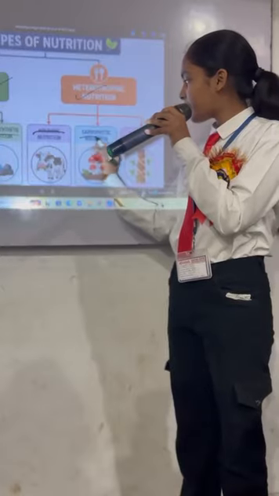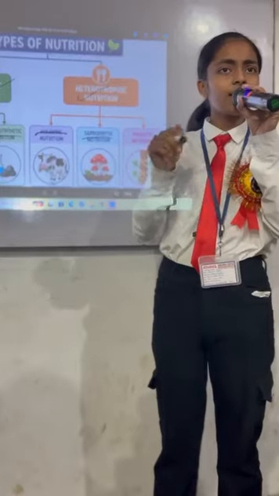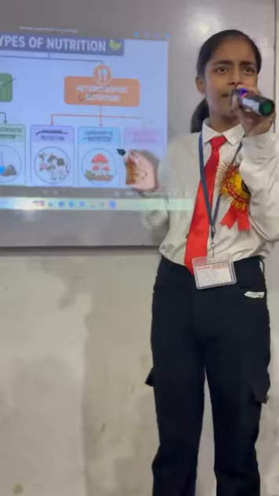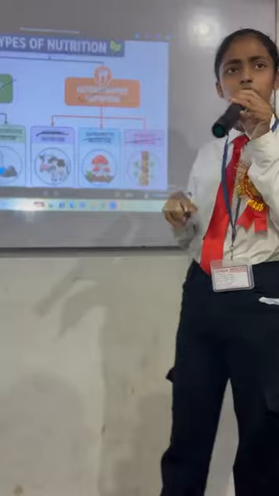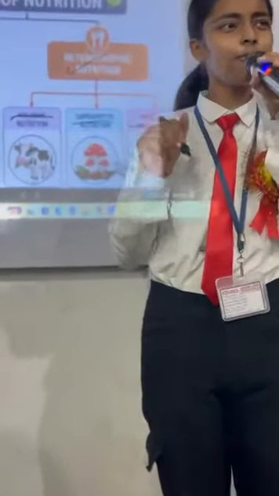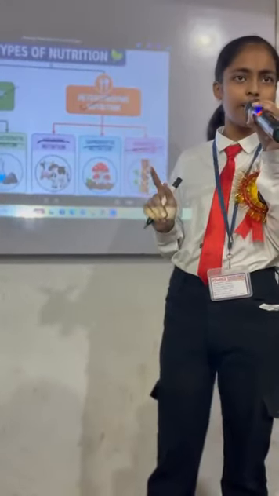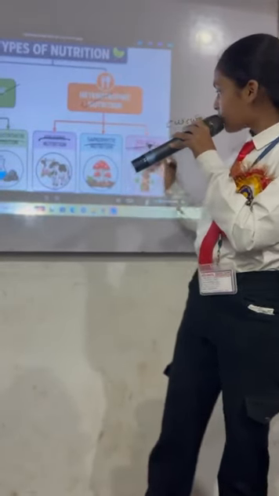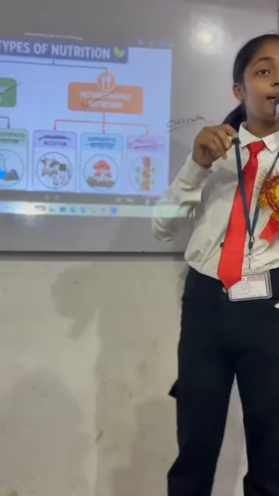Next is saprophytic nutrition. It is a very important type of nutrition. Why? Because in this, an organism feeds on dead and decaying organic matter. For example, sulfobacteria follow this kind of nutrition. And next we have parasitic nutrition. Do you know what we mean by parasitic nutrition? Before, in my speech, I told you about Cuscuta. How many of you remember Cuscuta? A plant. I told you that there is only one exception among all species of plants: Cuscuta is the only plant that follows heterotrophic nutrition. So Cuscuta is a kind of plant that follows parasitic nutrition. Do you know why? Because it feeds upon another organism.